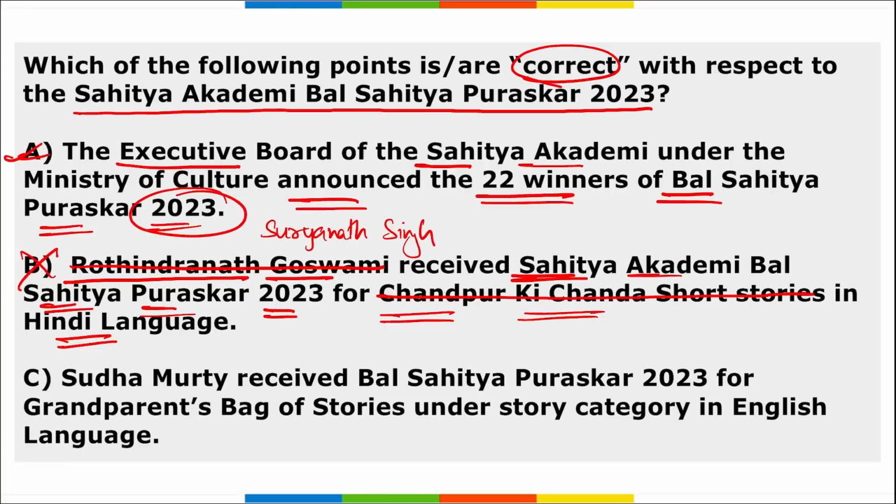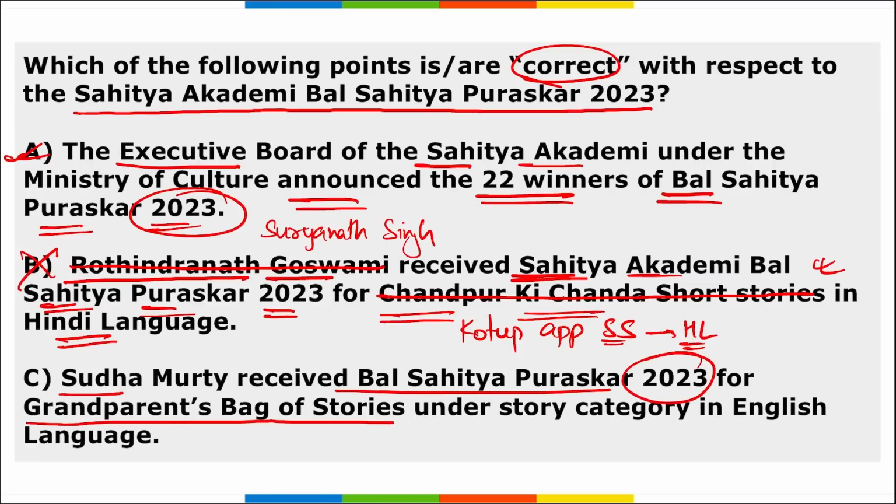Suryanath Singh received this Sahitya Academy Bal Sahitya Puraskar for Kotup app short stories in Hindi language, right? So this is the right option. Then Sudha Murthy received Bal Sahitya Puraskar 23 for Grandparents' Bag of Stories under the story category in English language. So yes, option C is correct. So A and C are correct, and we have corrected option B here.